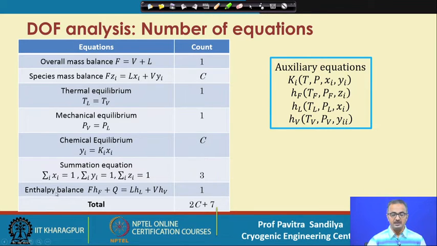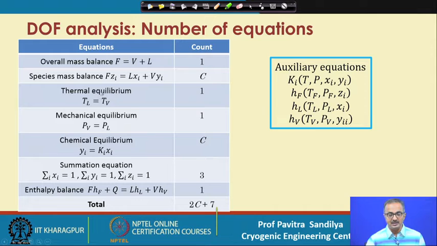And for the enthalpy balance we write it for the overall system. So here we have only one equation, and in this equation we have the enthalpy going in with the feed and some amount of Q. This Q may be positive or negative depending on whether we are heating or cooling it, and then we have the enthalpies going out with the liquid and vapor streams. So this is 1, and then we count these equations. This comes to 2C plus 7.